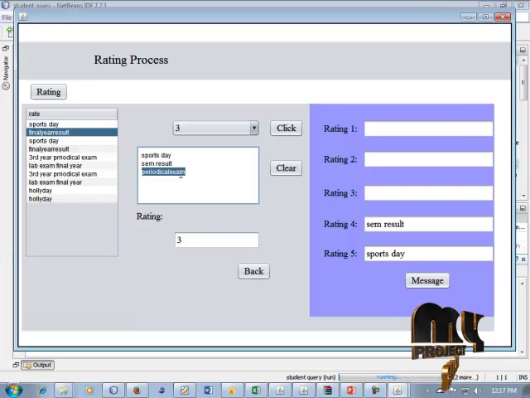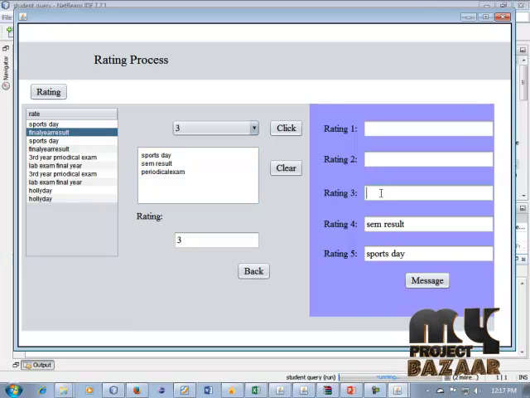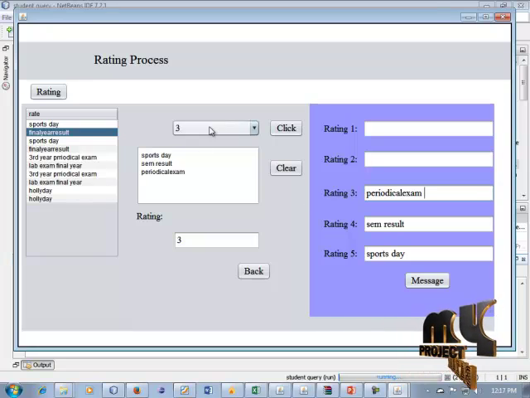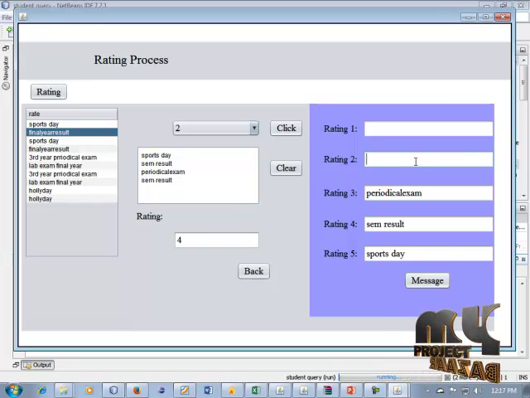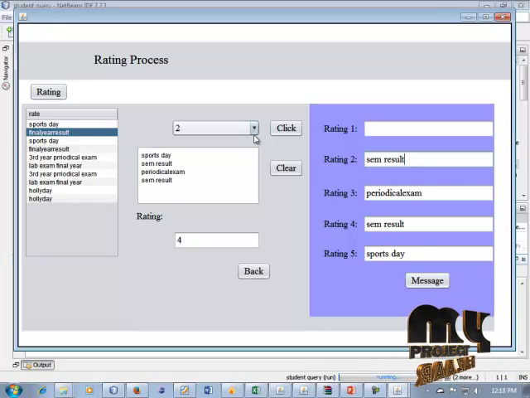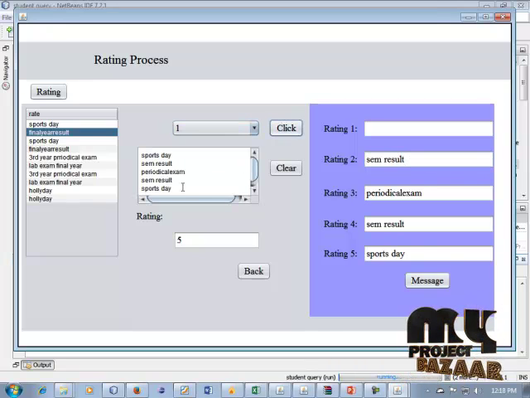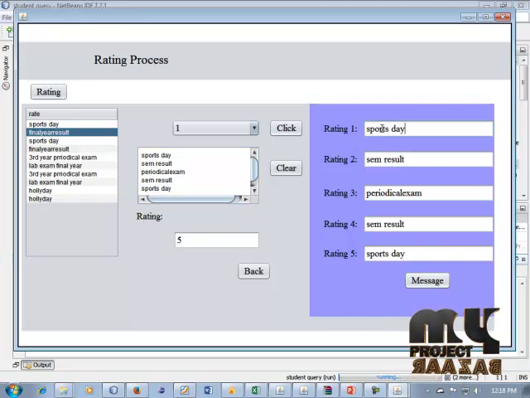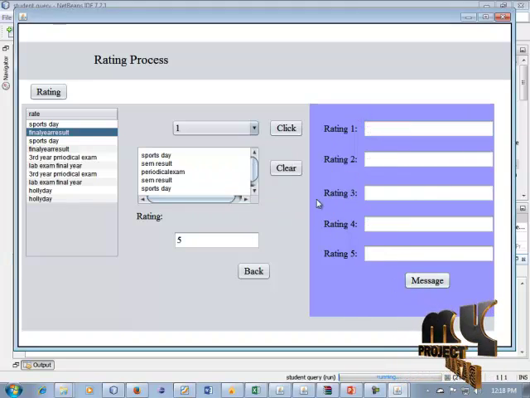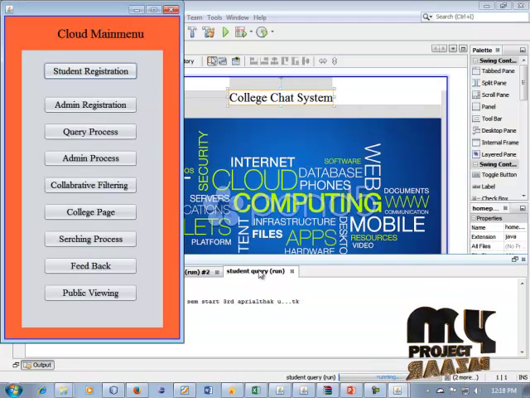Periodical exam. Copy this and paste in this process. And it is rating 2, same result. Copy and paste in this process. So it is in process 1, sports day. Copy this and paste in this process. So admin can fill all of the 5 top ratings in our month. So click this message. The message can be successfully sent to all of the students. So click this back button.